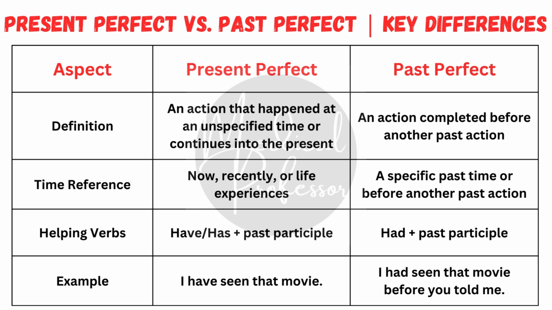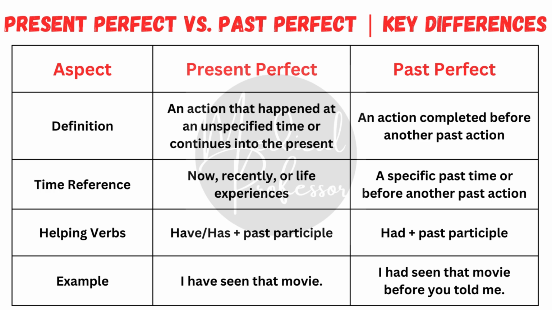Definition: the present perfect tense is used for actions that happened at an unspecified time in the past or actions that continue in the present. On the other hand, the past perfect tense is used to describe an action that was completed before another past action. Time reference: we use the present perfect to talk about events connected to now, recently, or life experiences. For example, I have visited Paris means that at some point in my life I had this experience.